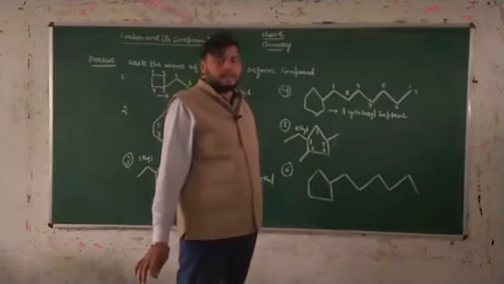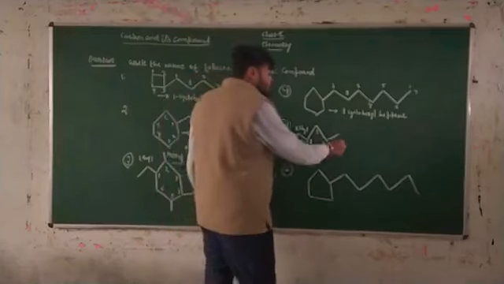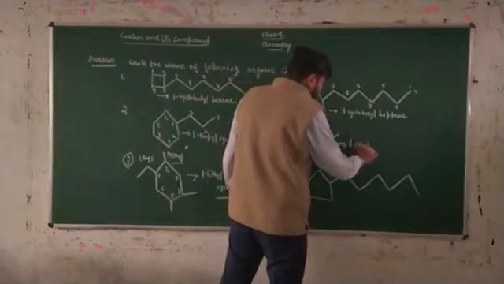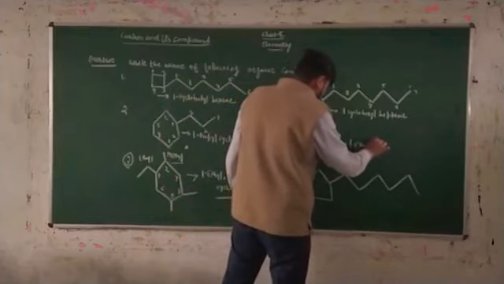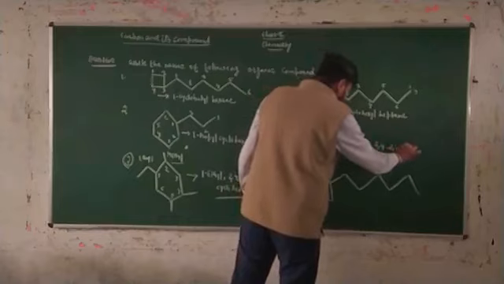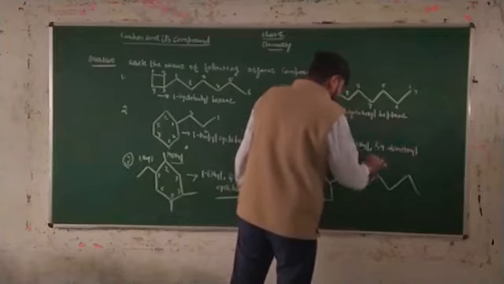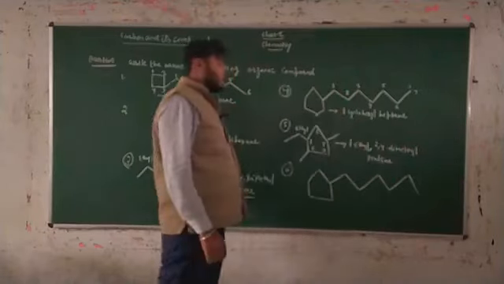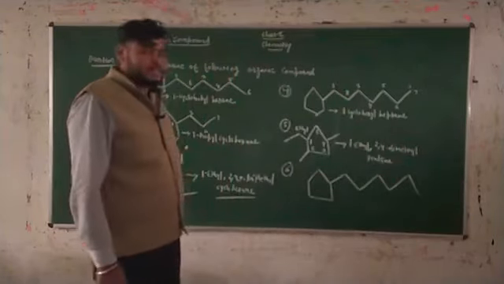This is mandatory here. So you write it like this: 1-ethyl-2,4-dimethylpentane.